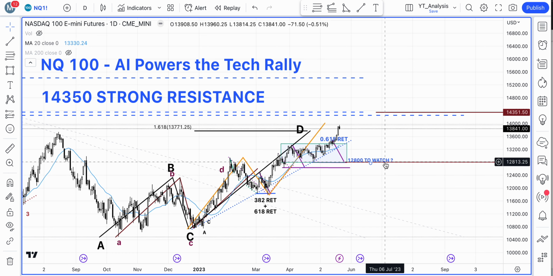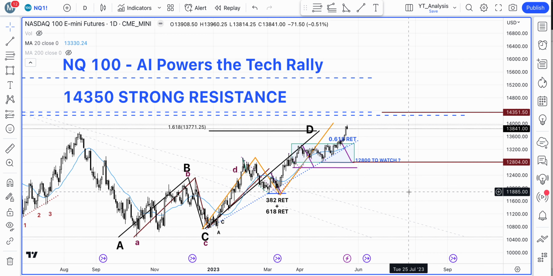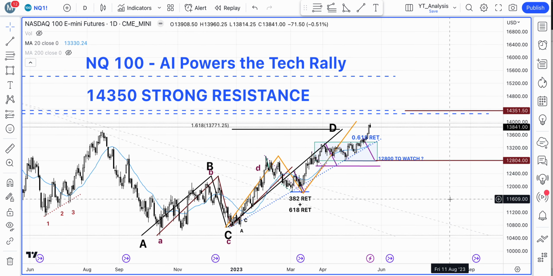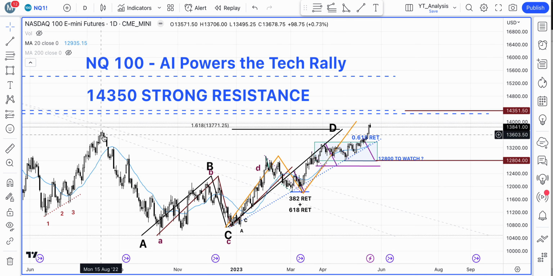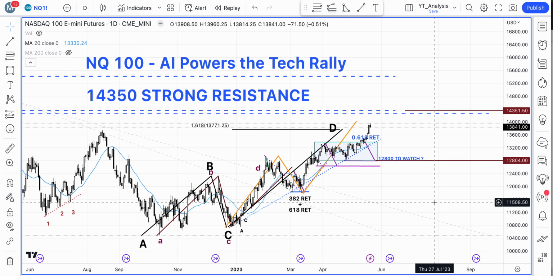What the market in fact did was rip through it, and last Friday it had a bit of a sell-off after taking out the swing highs on the left from the 16th of August 2022. So in terms of momentum, the market is pretty strong.